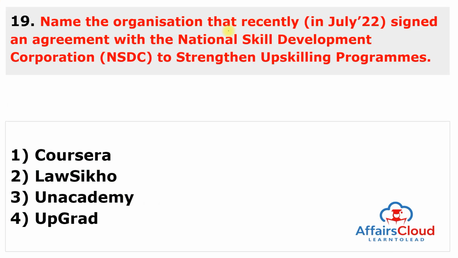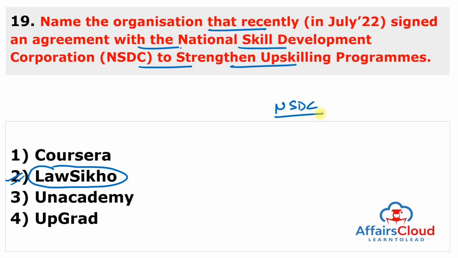Next question is, name the organization that recently signed an agreement with the National Skill Development Corporation to strengthen upskilling programs. And this company is LawSeco. This question is a static question but important, because we are talking about NSDC, National Skill Development Corporation, which has signed an agreement with LawSeco, a legal education startup, to bring a world-class skill development program resonating with the National Skill Development Corporation vision.